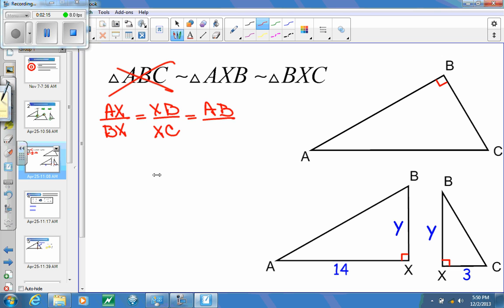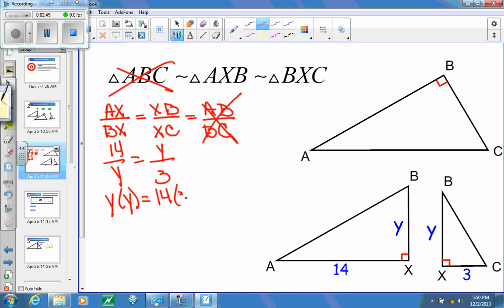So we're just reviewing here what we did last chapter, chapter 7, working with all the similar triangles. I'm trying to solve for BX or XB. I'm given AX and I'm given XC. I don't have AB and I do not have BC, so we're going to forget about that part. Here I've got 14 over y is equal to y over 3. Cross multiplying, I get y times y is equal to 14 times 3. When you take y times y, that gives us y squared. And 14 times 3 is 42.